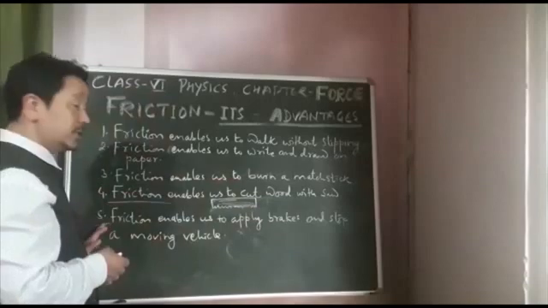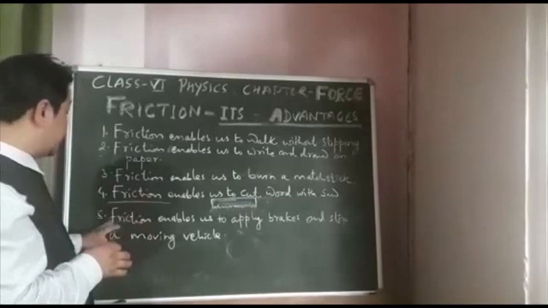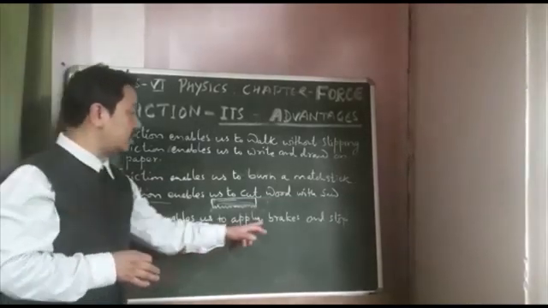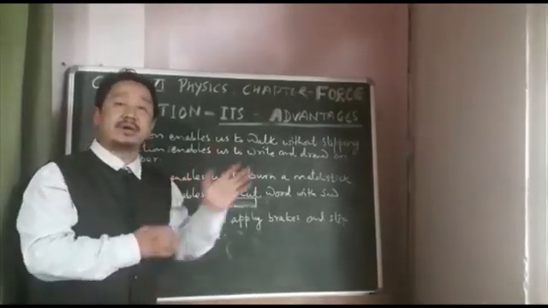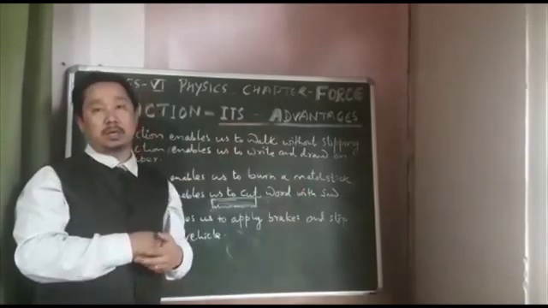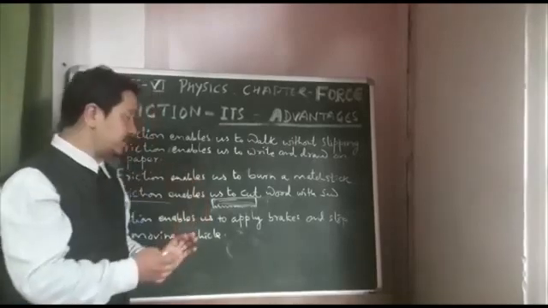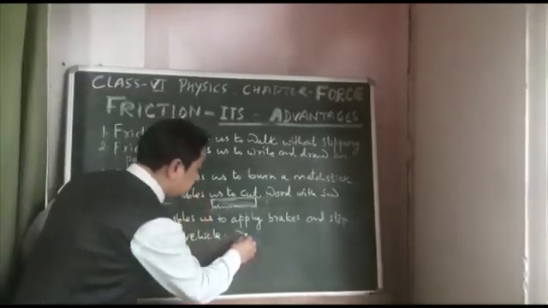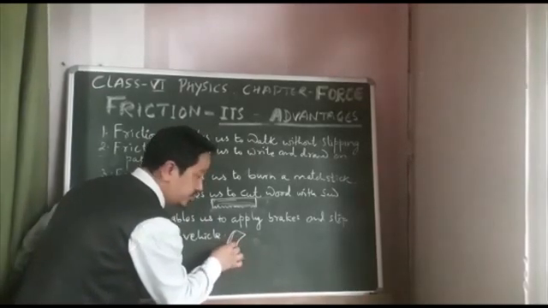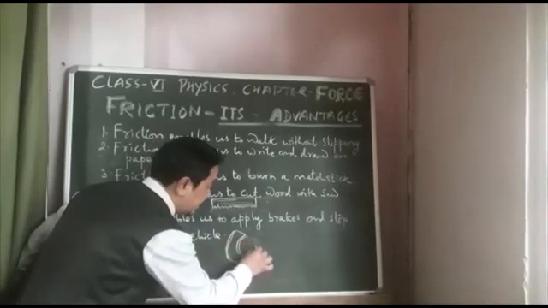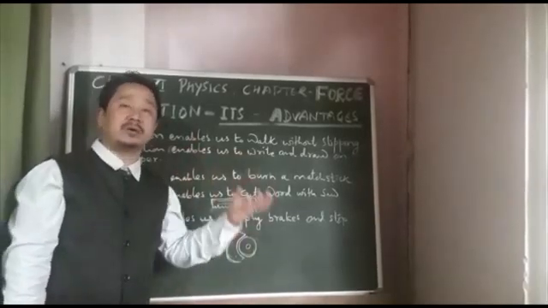All right. Then the last advantage of friction that we have here is a very important one. Friction enables us to apply brakes and stop a moving vehicle. When your vehicle is moving on the road, if friction is not formed between the brake shoes, which are usually like this, and the rim of the wheel, then your vehicle cannot stop.